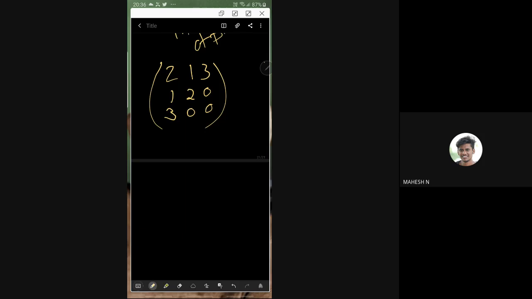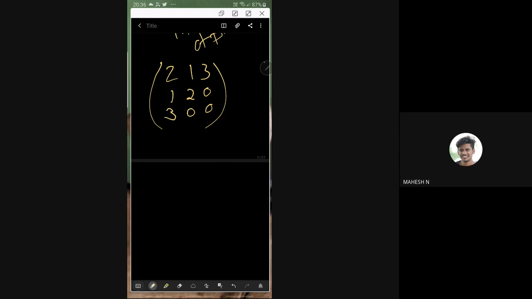0? No, determinant is not 0 here. See here, I will show how effectively you can find it without computation. Any triangular matrix, lower triangular or upper triangular, its determinant is the product of principal diagonal elements.